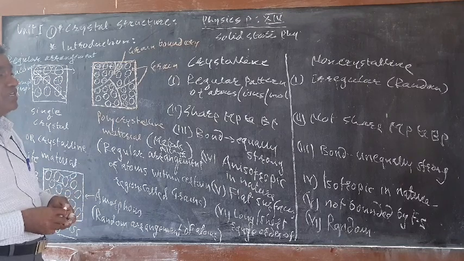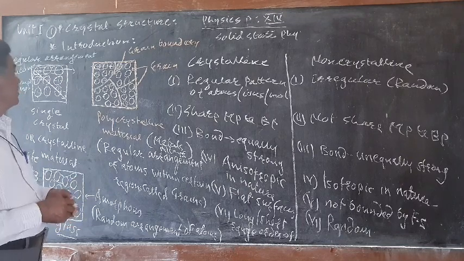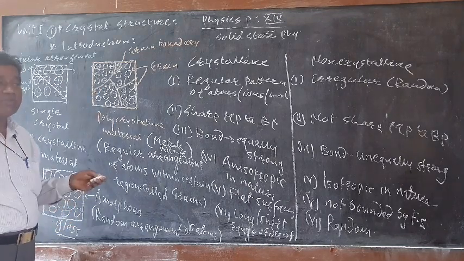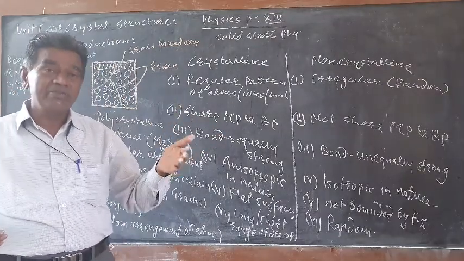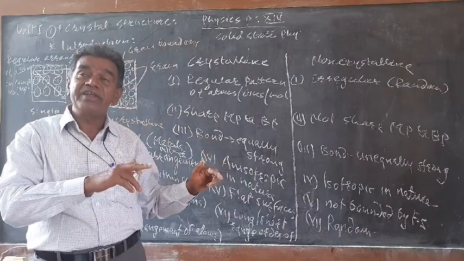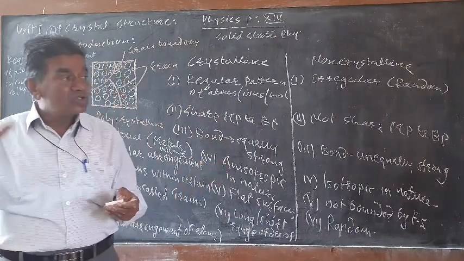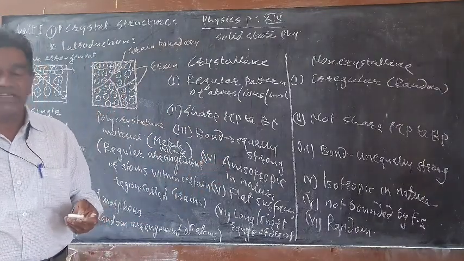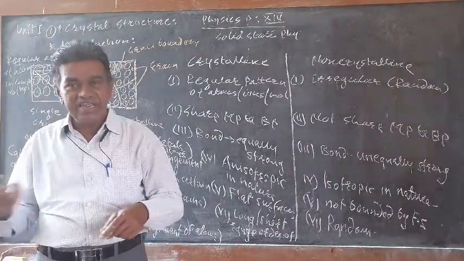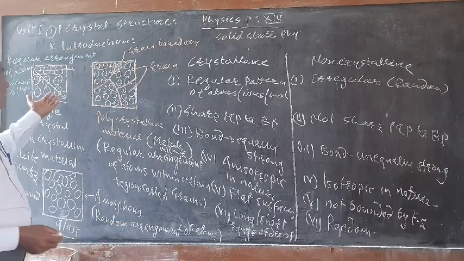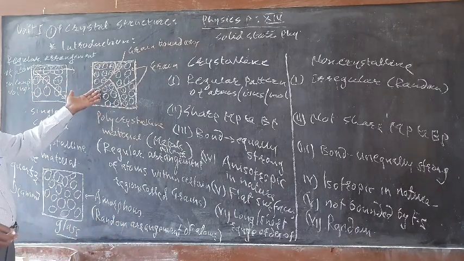So what we have studied in this lecture is that matter can be classified into different states: fluids and solids. Fluids can be classified into gaseous and liquid states, while solids can be classified into crystalline and non-crystalline solids. Crystalline solids are again divided into single crystal and polycrystalline.